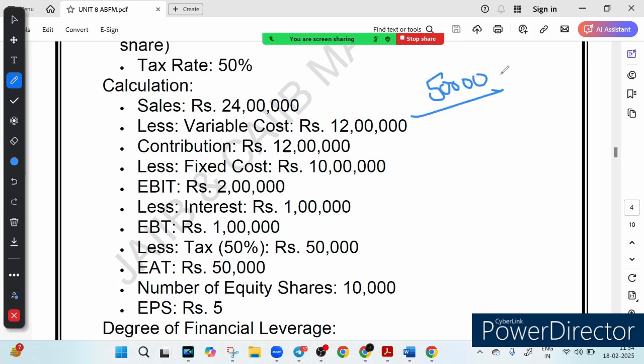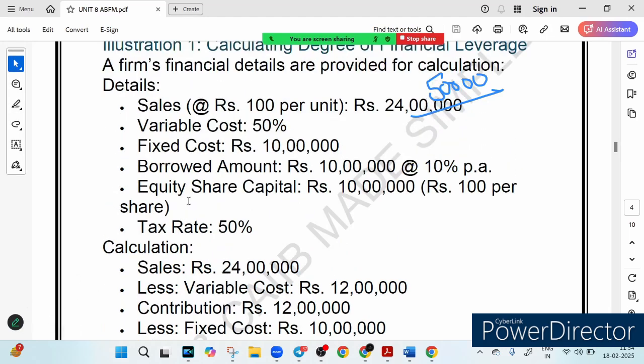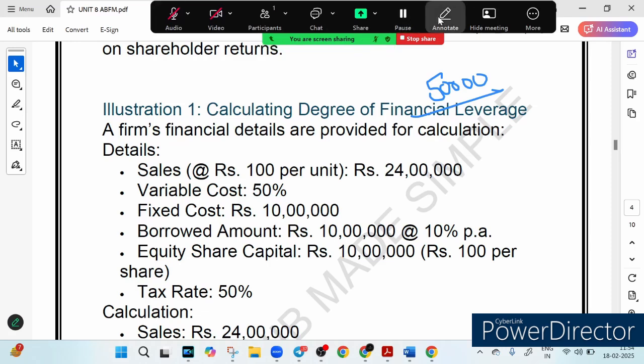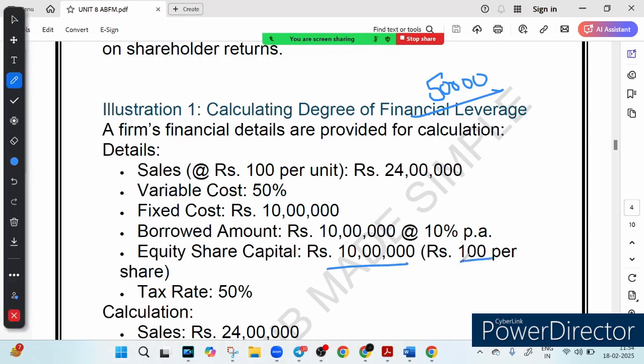And the question is, given the number of shares, how many shares do you have? Because you know equity share capital is 10 lakh and per share is 100 rupees, so divide it, you will get 10,000 shares, isn't it? So earning per share: this is your earning, and how many shares do you have? You have 10,000 shares, so earning per share is how much? 5 rupees per share.